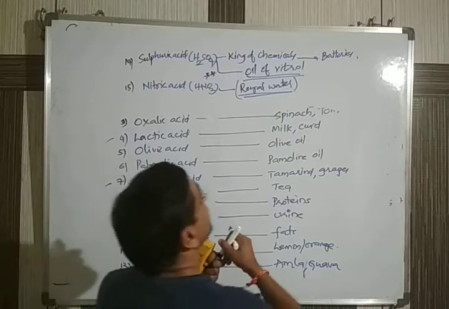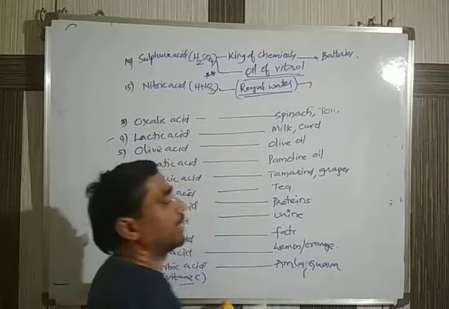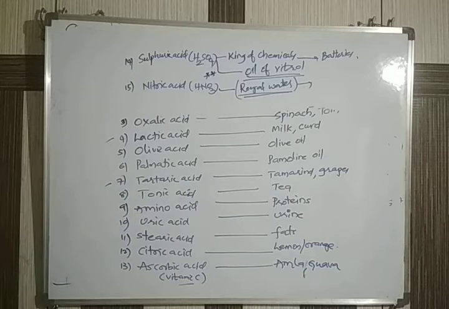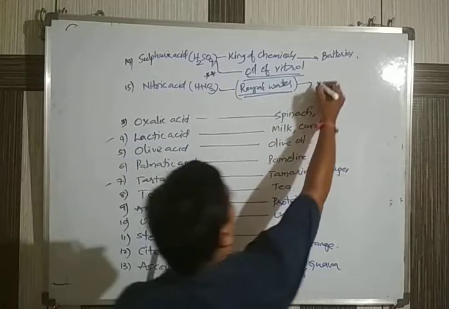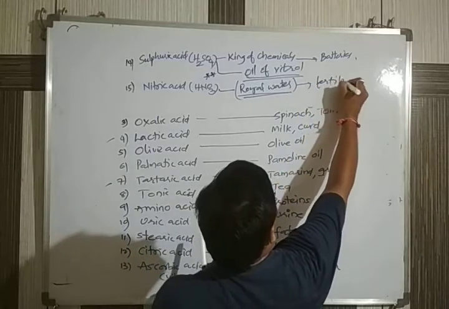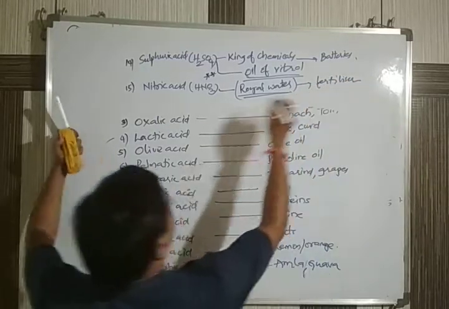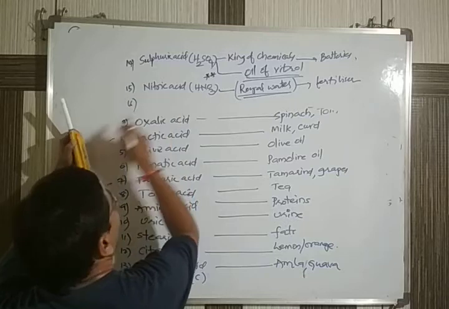Okay, where to use this nitric acid? Nitric acid is mostly used in fertilizers. Nitric acid is also used in the preparation of fertilizers. Next one, we can have one more thing I'll give.